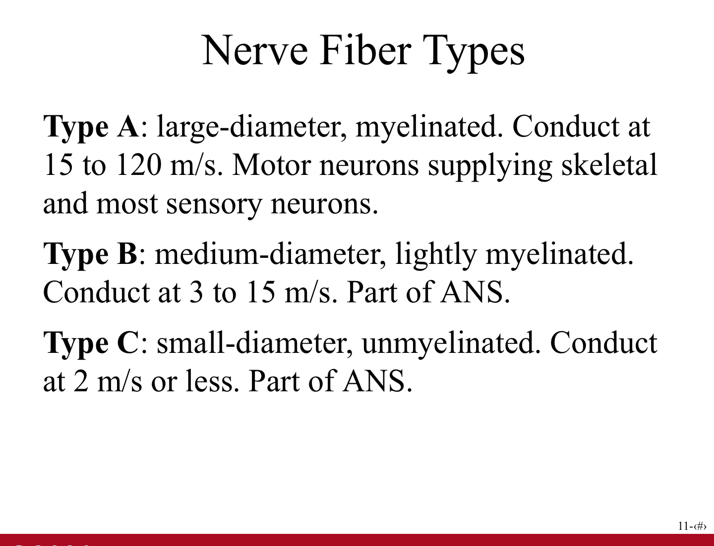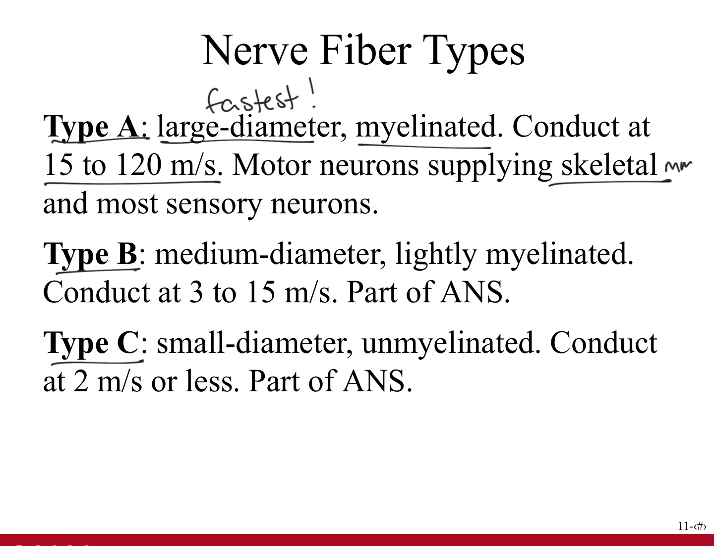Nerve fibers, or axons, are classified according to their size and degree of myelination. It's not surprising that the structure of nerve fibers reflects their functions. There are 3 nerve fiber types: type A, type B, and type C. Type A fibers are large diameter myelinated axons that conduct action potentials at 15 to 120 meters per second, or in other words, 34 to 268 miles per hour. Motor neurons supplying skeletal muscles and most sensory neurons have type A fibers.